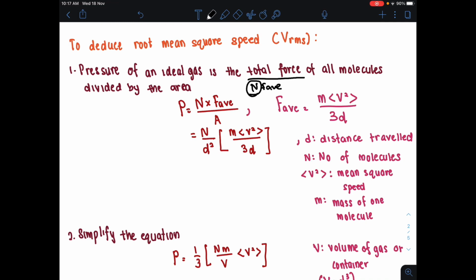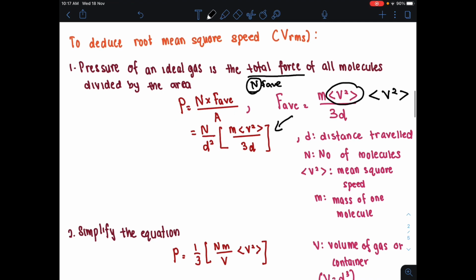So F average in this particular kinetic theory of gases adalah M mean square speed divided by the 3D. Ini adalah mean square speed, iaitu average square of the speed. Alright, so kita substitute ini ke dalam sini, and then you will get an equation such as P is equals to N over D square. D ni adalah your area actually.